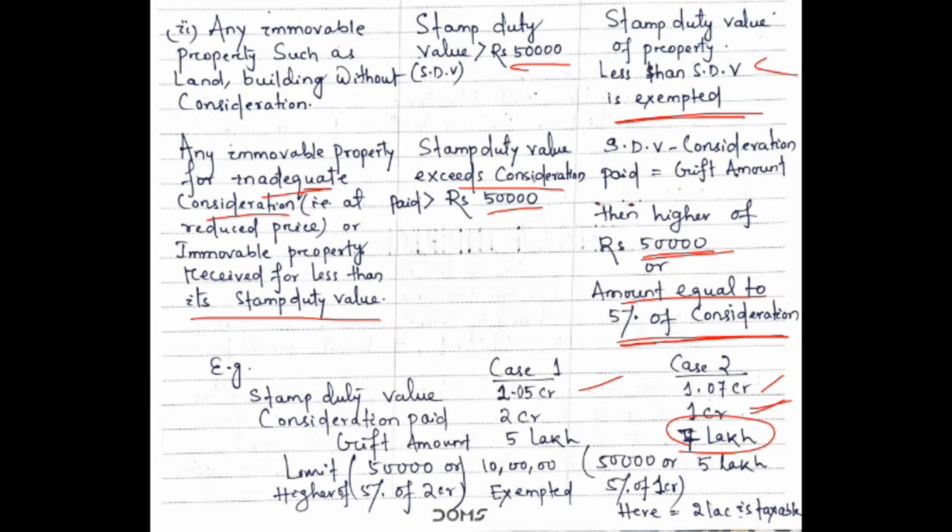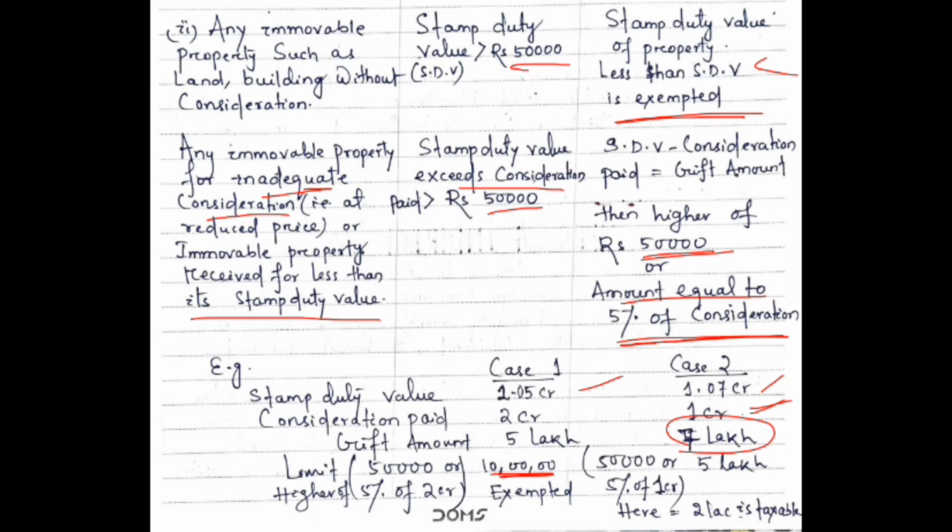Okay, now calculate the amount of the limit, whether it will be 50,000 or 5% of the consideration. Now in case 1, if we calculate 5% of 2 crore, then it will be 10 lakh, which is much higher than the gift amount, and also than 50,000. So 10 lakh being more than 5 lakh, the entire gift amount will be exempted because the gift amount is less than 10 lakh.